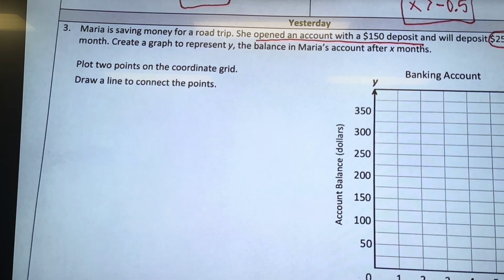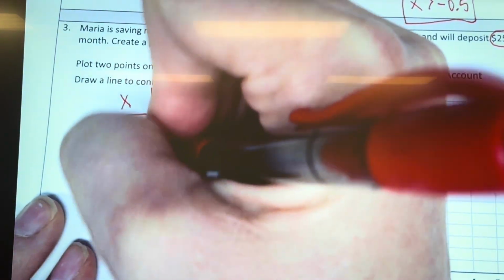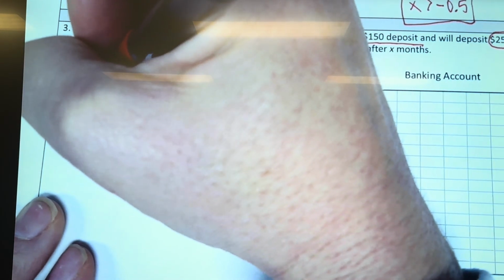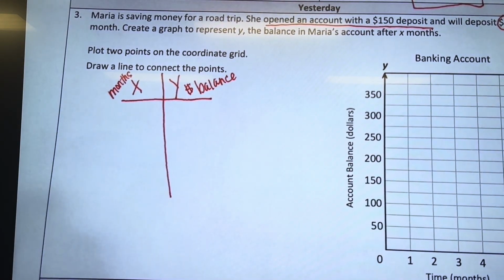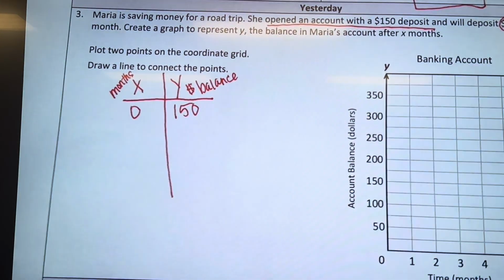Create a graph to represent Y, the balance in Maria's account after X months. So we've got X and Y. X is months. Y is her balance. Okay, Corbin, you said she started with how much? 150. So she didn't start with $0. So at month 0, she started with $150.